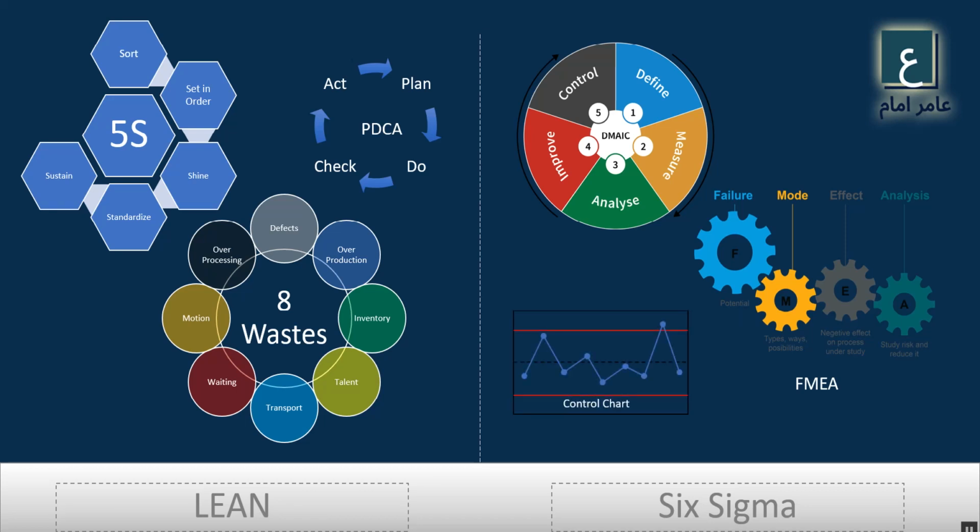And the last one is the control chart. As you can see in the diagram, there are two red lines. The upper one is called the UCL, upper control limit, and the lower one is known as the lower control limit or LCL.